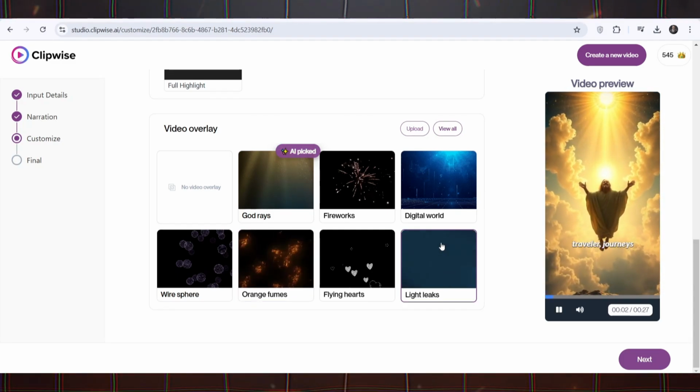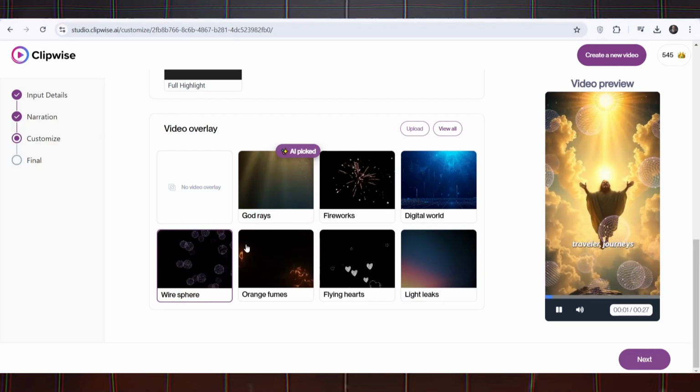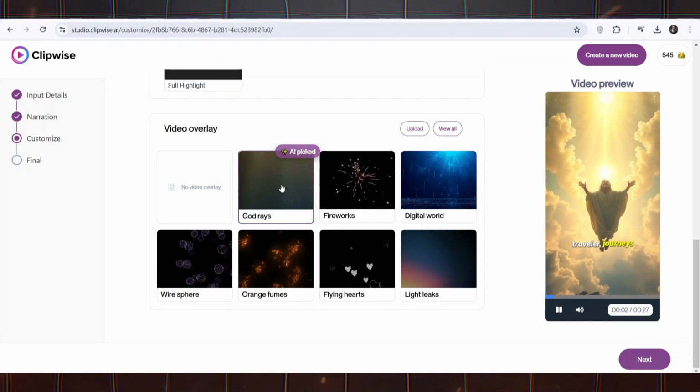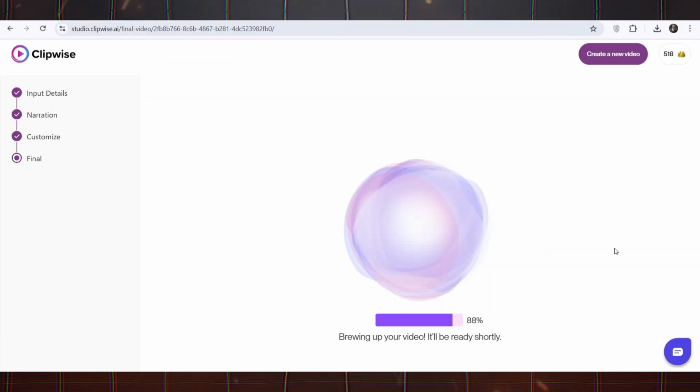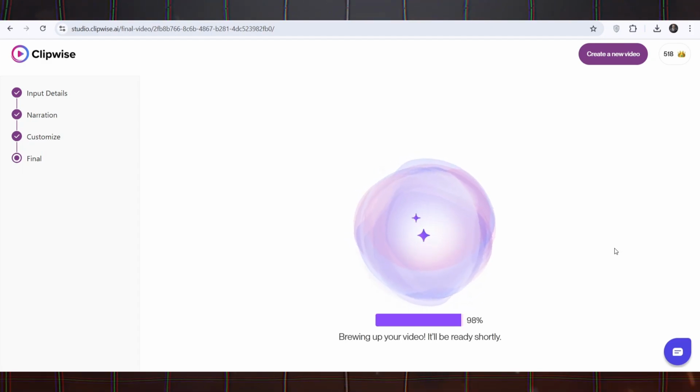At this stage, you can add various animation effects to your video to make it more professional and attractive. These effects include text effects, graphic animations, and other visual details that make your video more eye-catching and interactive. The final step? Click Next and your video is ready.